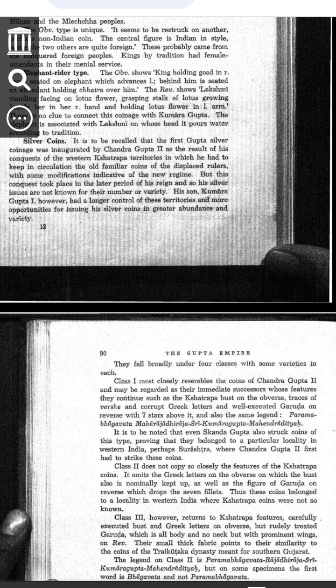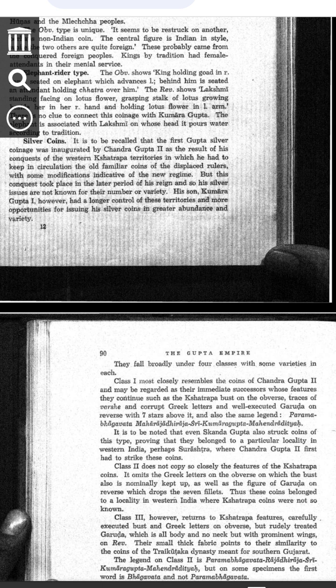Example: imagine a king defeats another king and takes his kingdom. The old king had coins with his face on them. The new king keeps those coins but changes some details to show that he is now the ruler. This is exactly what Chandragupta did with silver coins.